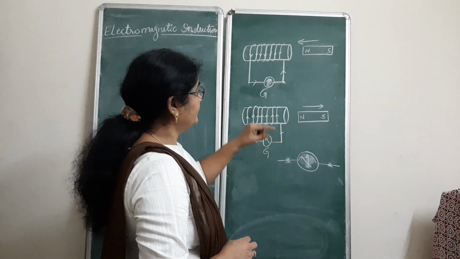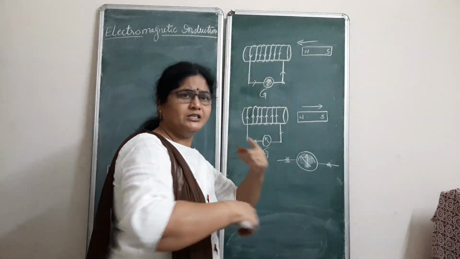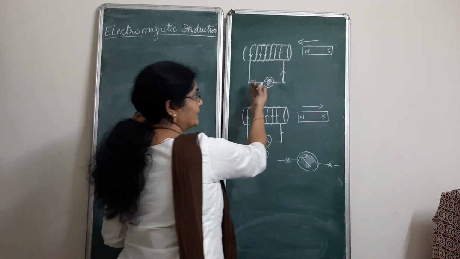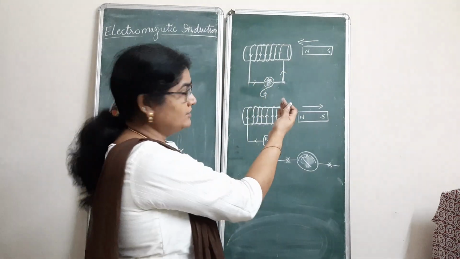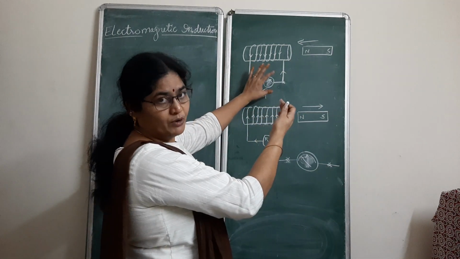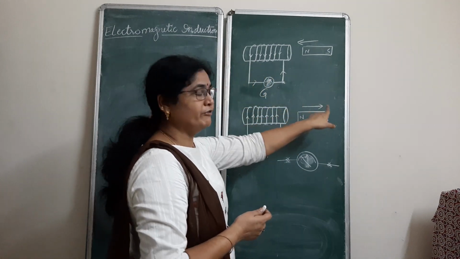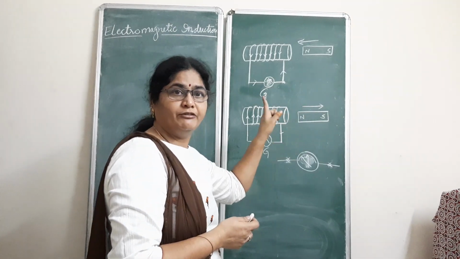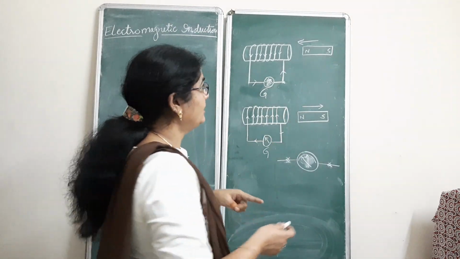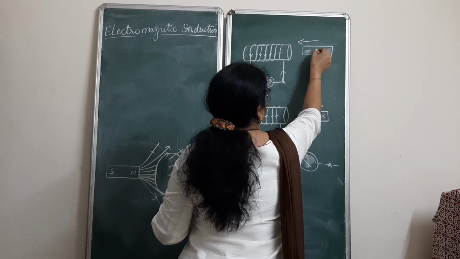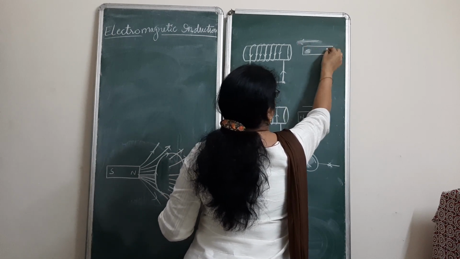Okay, and he did varieties of combinations. Initially he took the north pole and moved the magnet close to the coil, and he observed the deflection on one side. When he moved that magnet with its north pole away from it, he observed the deflection in the opposite direction. Again he changed the poles of this bar magnet.